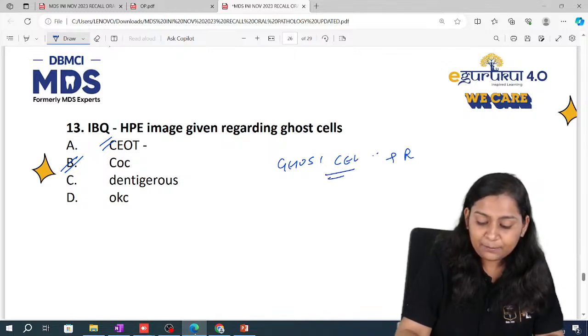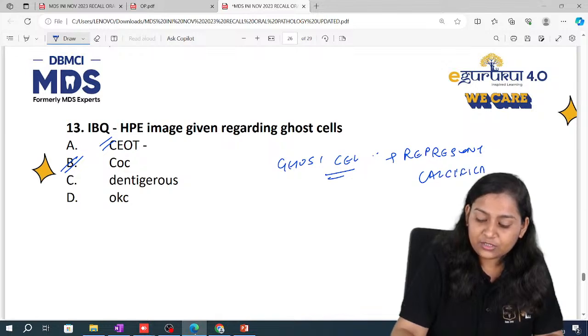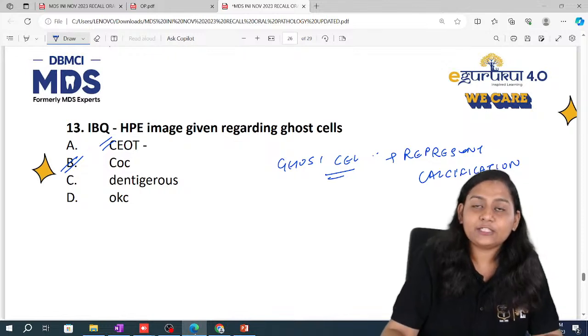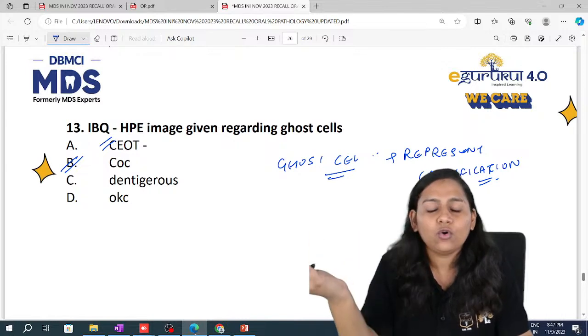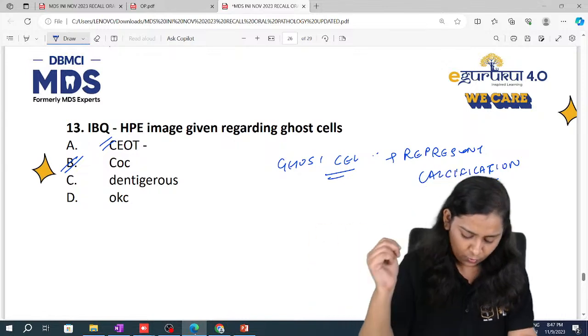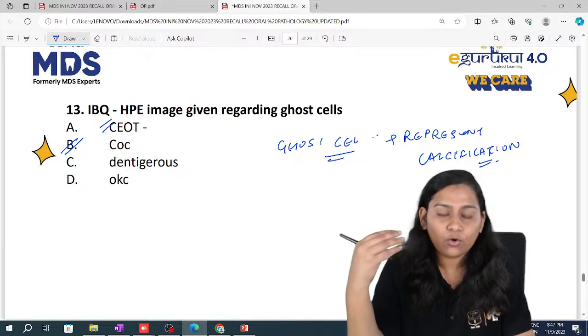Ghost cells, they represent calcification. Now why are these called ghost cells? Because they don't have any organelles. These are just clear cells with no organelle. That is why these are called ghost cells. These are just the shadow of the cell.